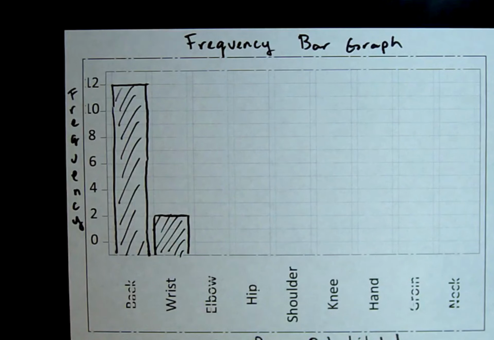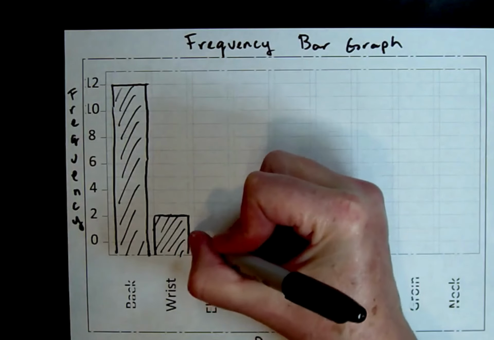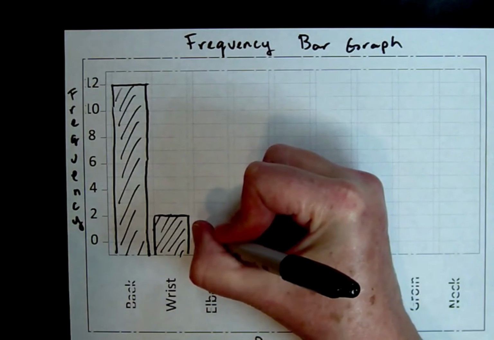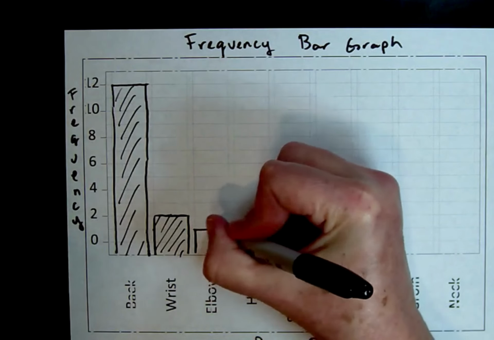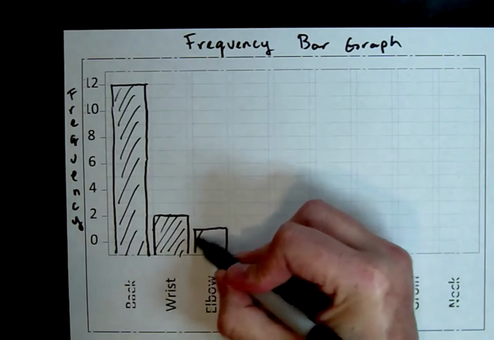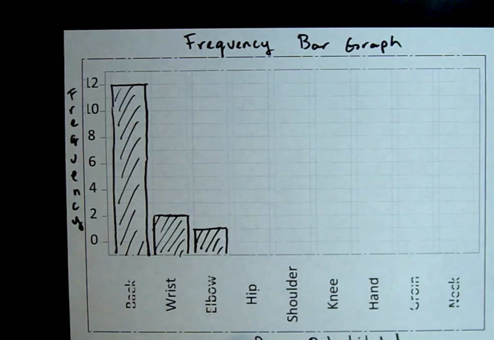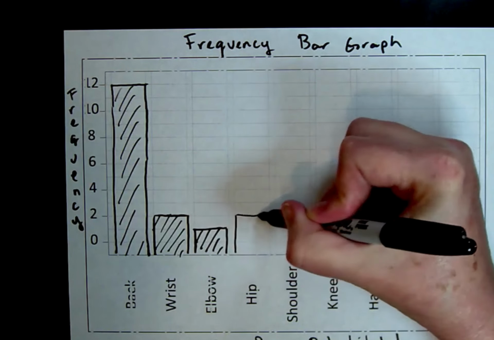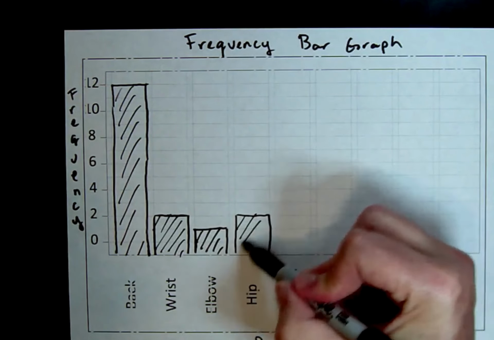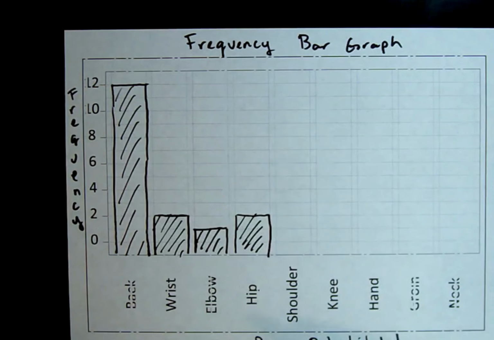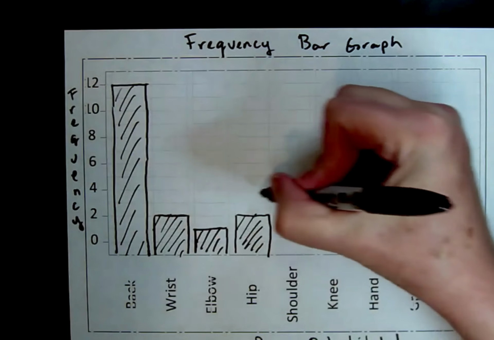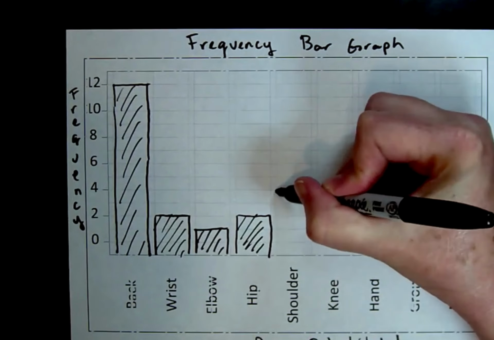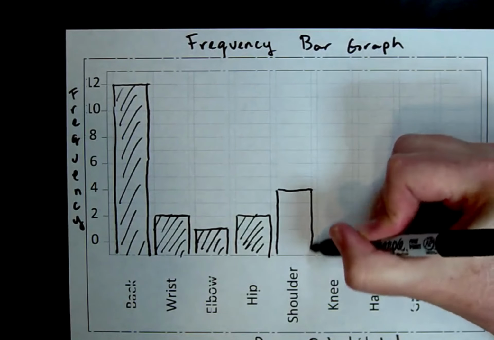Okay, and then continuing on, the frequency for elbow is 1. That would be here. The frequency for the hip is 2, so we'll draw a rectangle that goes up to the 2 for the hip. The frequency for the shoulder was 4, so I need a rectangle that goes up to the 4. Again, be careful to leave gaps between them.